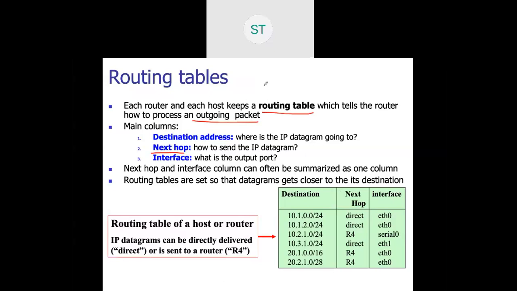In that, every port is connected with a different interface and the routing table will keep track of that. We'll see the example, then you can easily understand how these things are happening, and how the routing table gets created, what exactly its significance is, and how the table gets updated. Because what we are discussing from the start is that this network scenario is completely dynamic. It is not a static scenario.